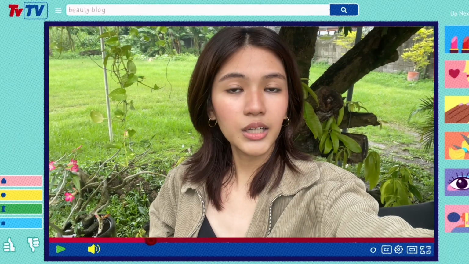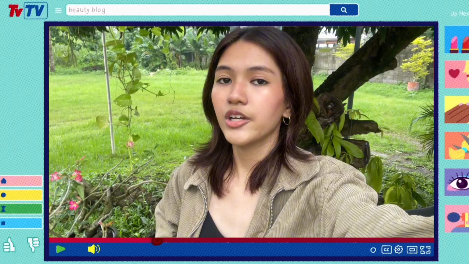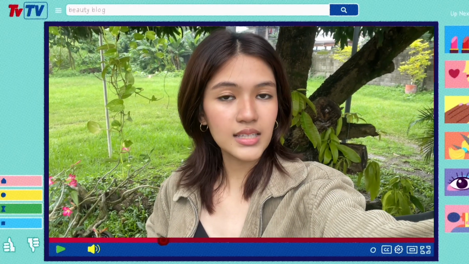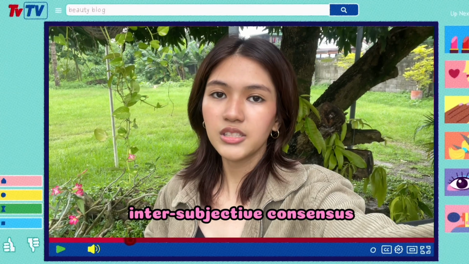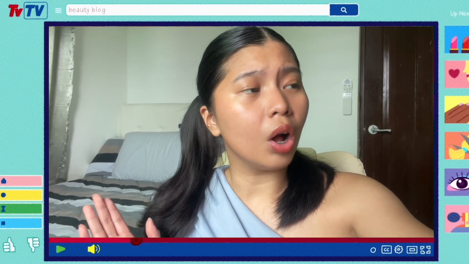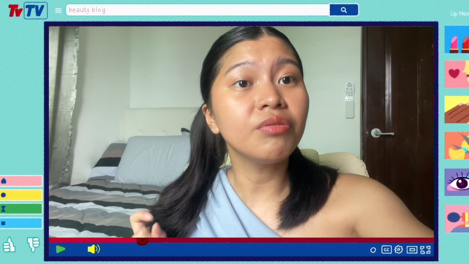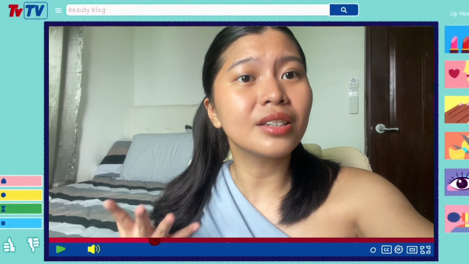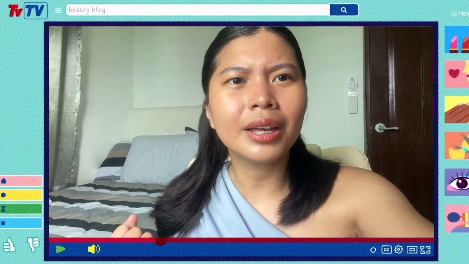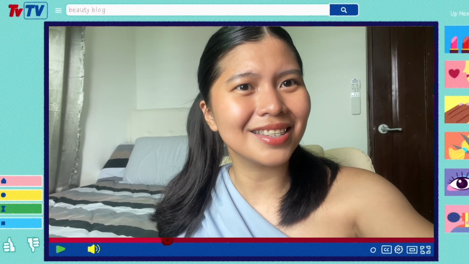Right, so if we're talking about evaluating something, whether it is moral, legal, or even aesthetic, we need to look at the public approval, or something that we call the intersubjective consensus. Oh, that means that if a bunch of people agree on something like the sunset is beautiful, then it's kind of accepted as true, even if you wouldn't be able to measure it as you would with science.